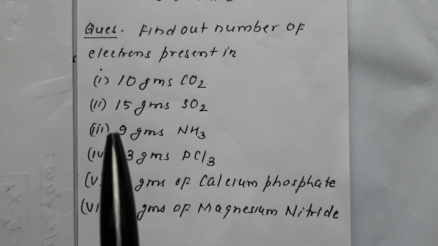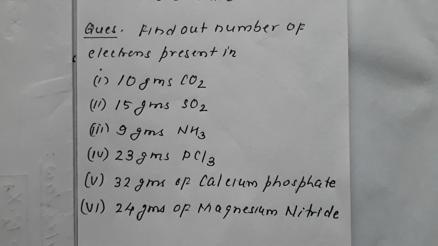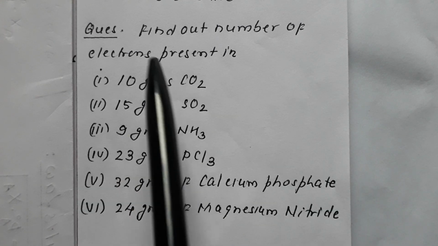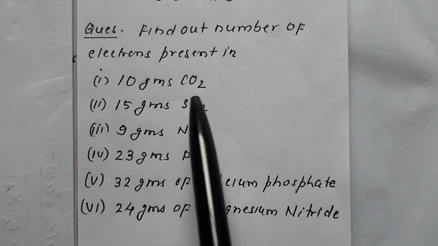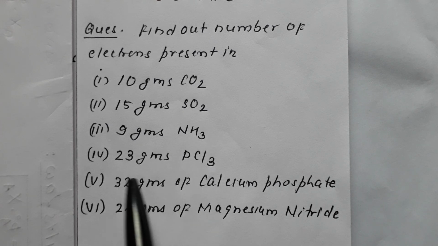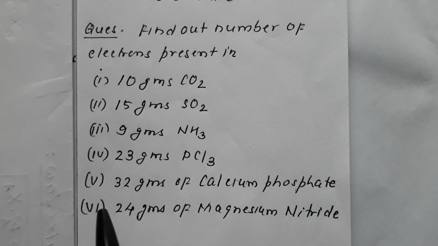So for practice purposes, let us calculate the number of electrons. The problem is given to you. Just try it so that this concept of calculation of number of electrons becomes clear. Question: find out the number of electrons present in 10 grams of CO2, 15 grams of SO2, 9 grams of NH3, 23 grams of PCl3, 32 grams of calcium phosphate and 24 grams of magnesium nitride.